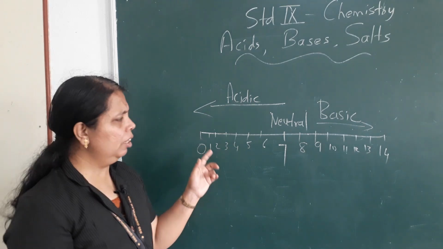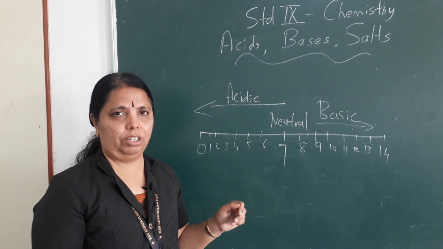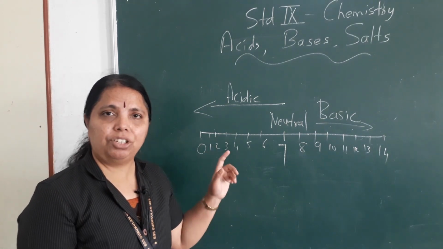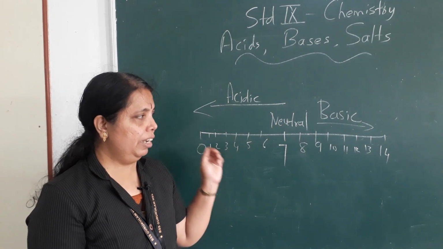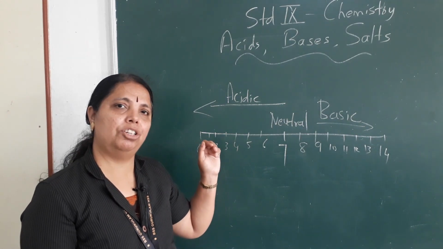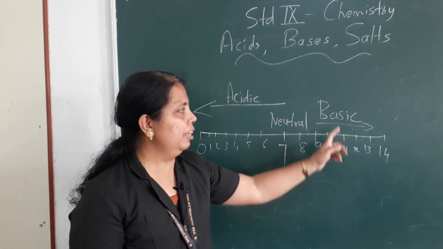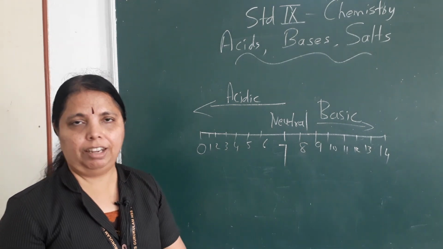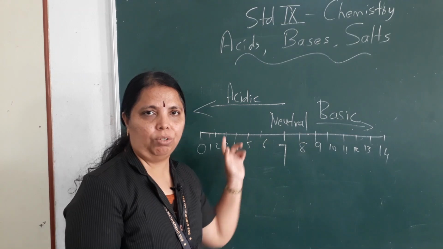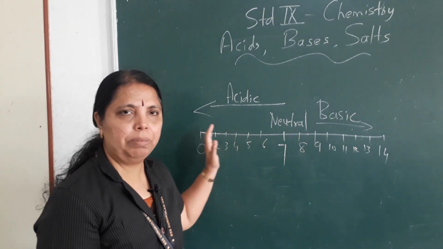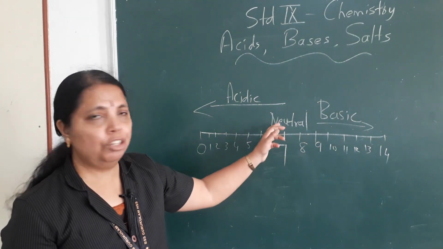Now if I give you a solution and tell you that the pH is 6, below 7, that means the solution is acidic. If I ask you to find out whether the solution is basic or acidic, and I tell you the pH is 11, that means the solution is basic in nature. So this is the pH scale from 0 to 14. Below 7 means acidic, above 7 means basic, 7 means neutral.